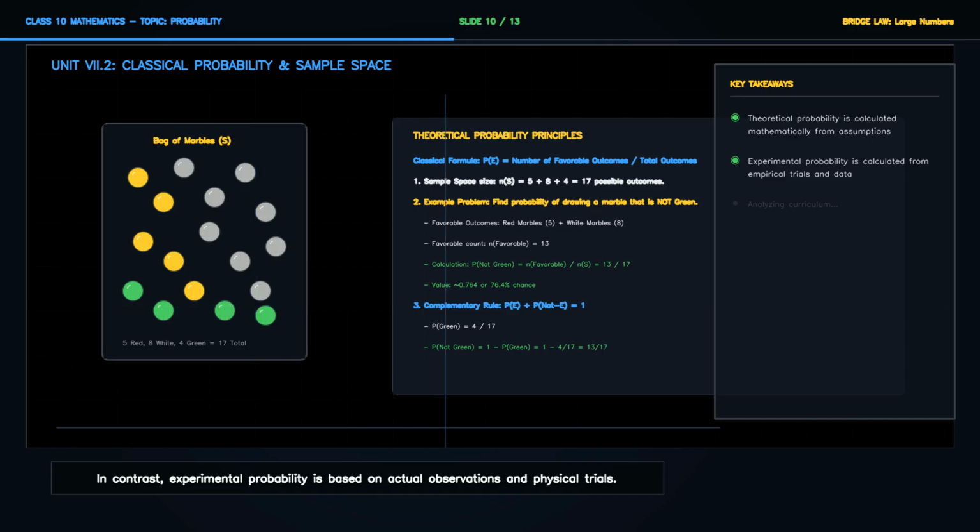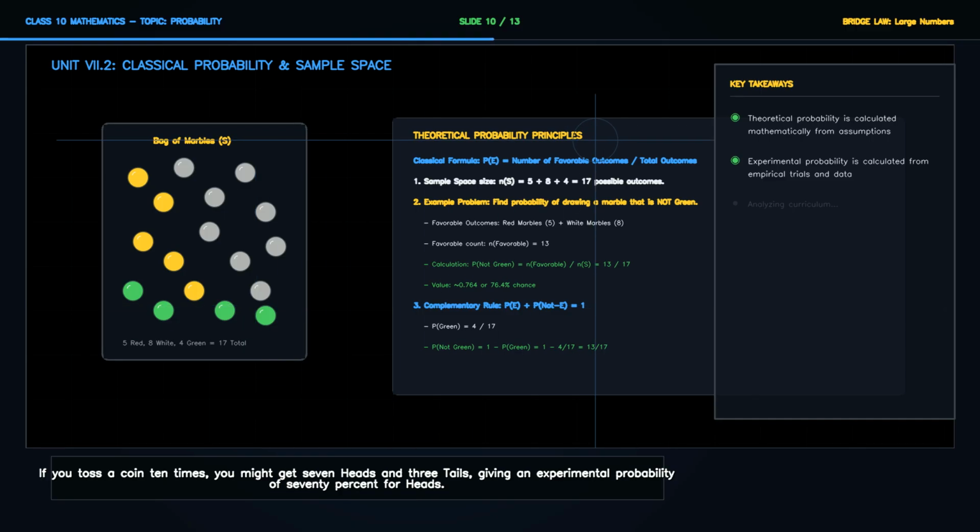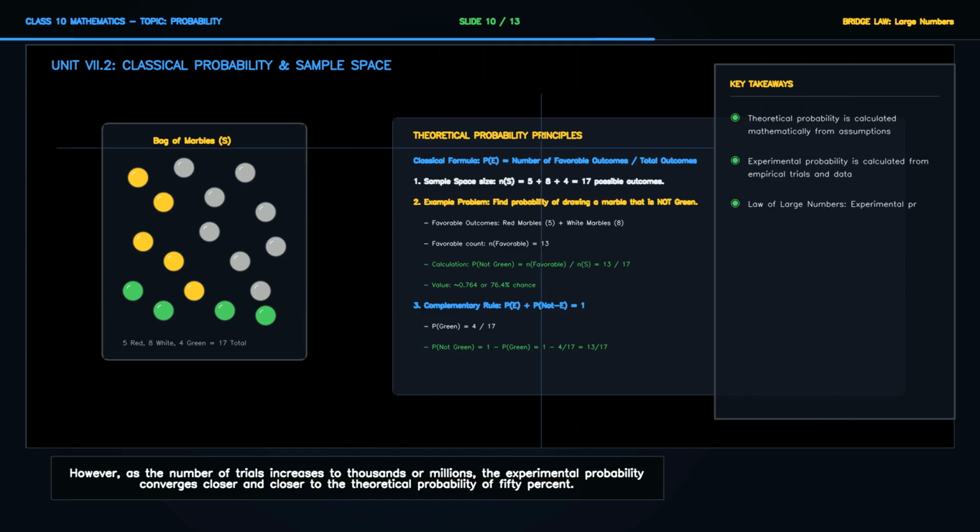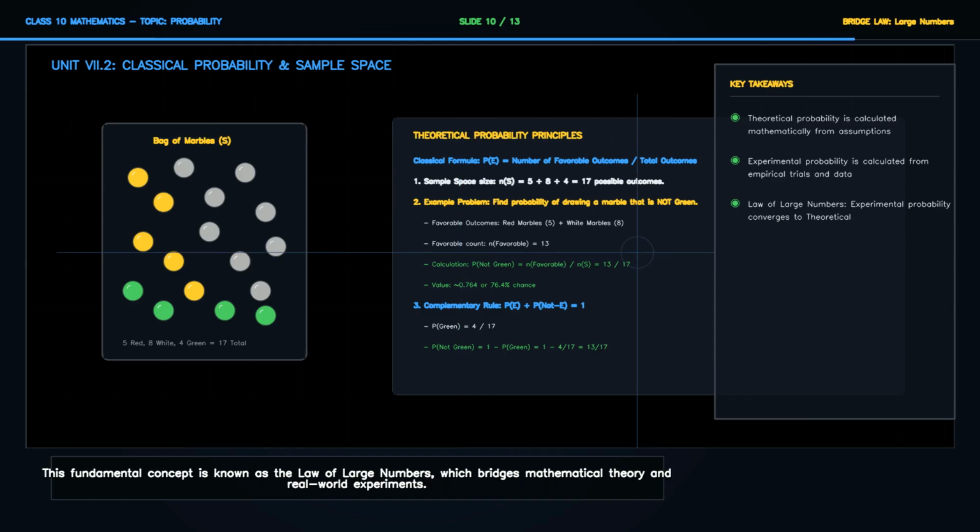If you toss a coin 10 times, you might get 7 heads and 3 tails, giving an experimental probability of 70% for heads. However, as the number of trials increases to thousands or millions, the experimental probability converges closer and closer to the theoretical probability of 50%. This fundamental concept is known as the law of large numbers, which bridges mathematical theory and real-world experiments.